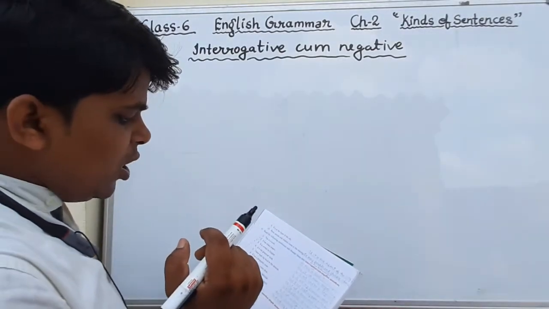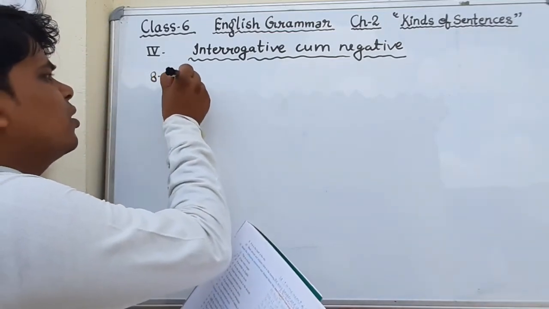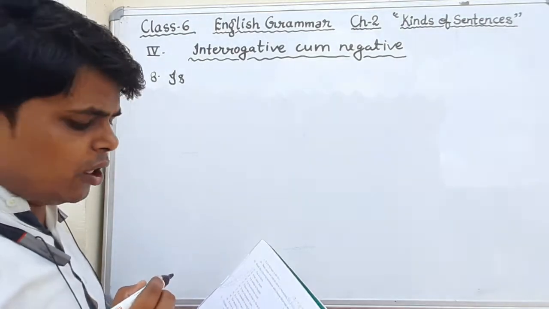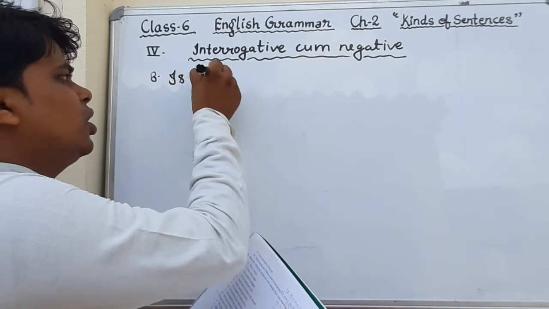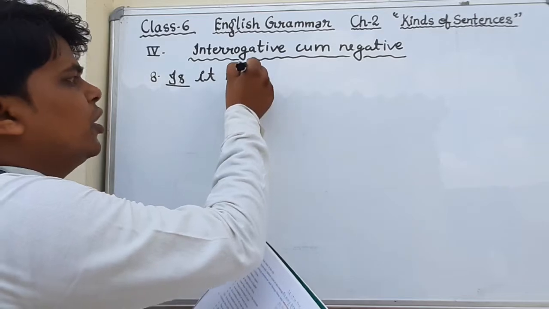Okay student, we will see the question number 8. It is written in an easy language. So when we make interrogative sentence, we will start with the helping verb. So here what is helping verb in the sentence? Is. Then after subject, is it, and you have to use negative, so you will use not here.